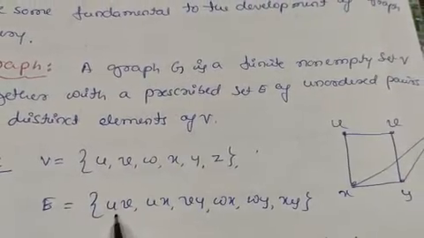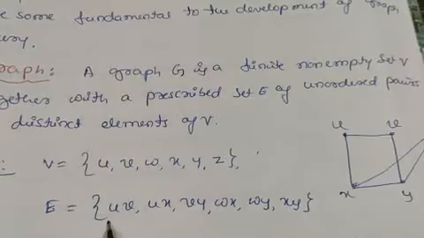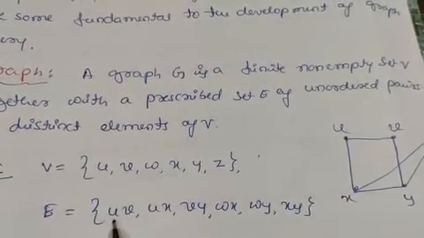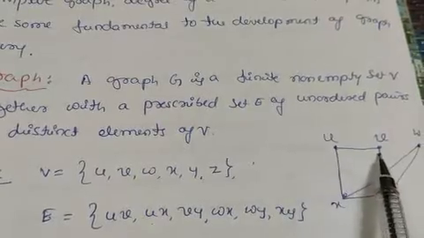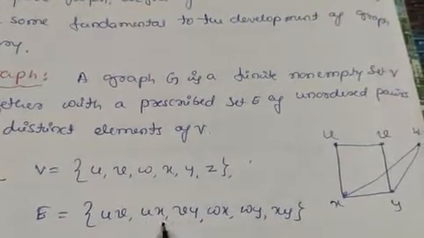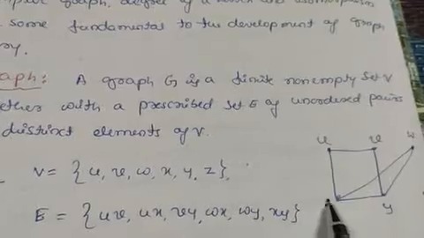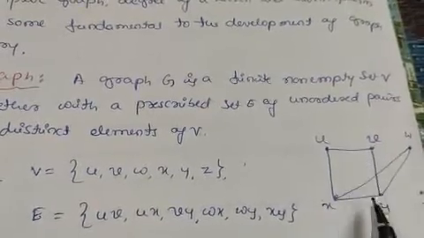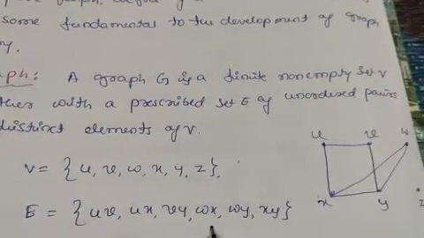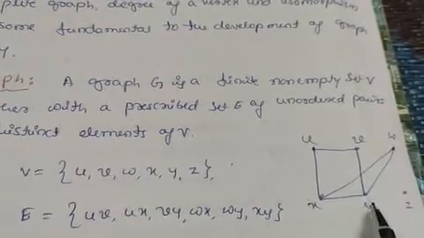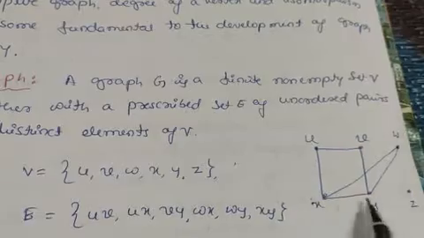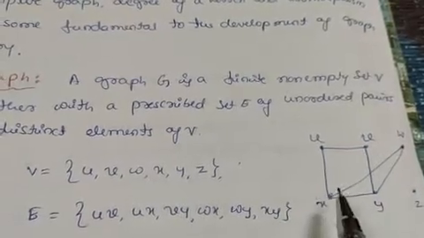Edges connect the vertices. The first edge connects the vertices U and V. Next is UX, let us connect U and X. Then VY, V to Y, and WX, WY, W to Y, and XY. So this is the graph.